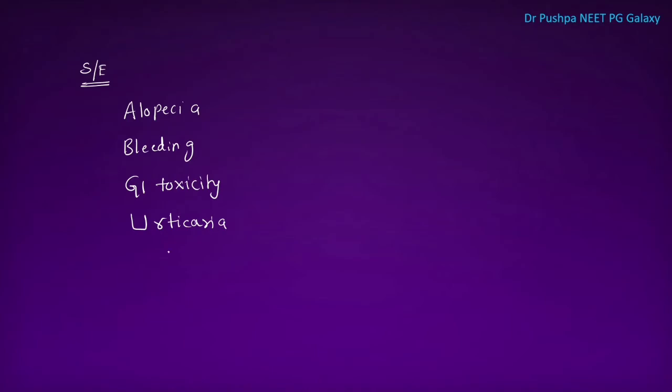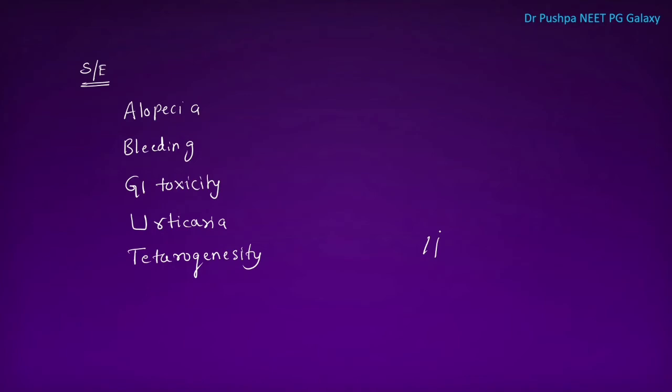What are the adverse effects of warfarin? It can cause alopecia. It can cause bleeding. It can cause GI toxicity. And it can cause urticaria. And it has teratogenic action. These are the adverse effects of warfarin. So this is about the oral anticoagulant, that is warfarin.